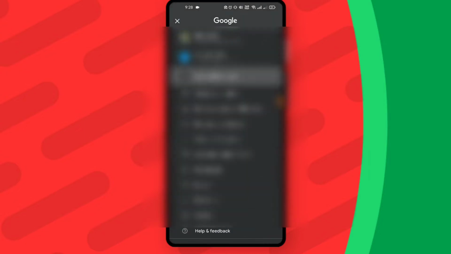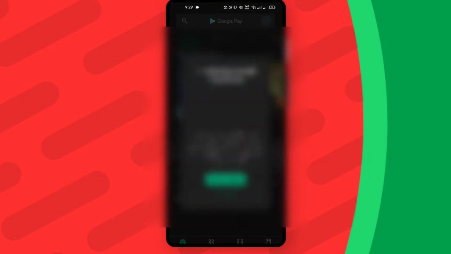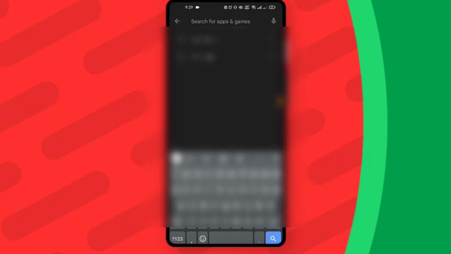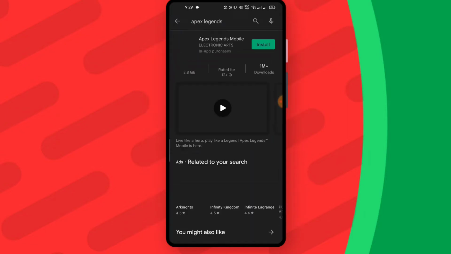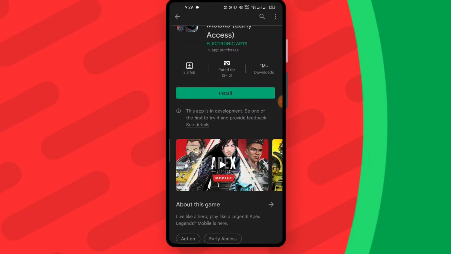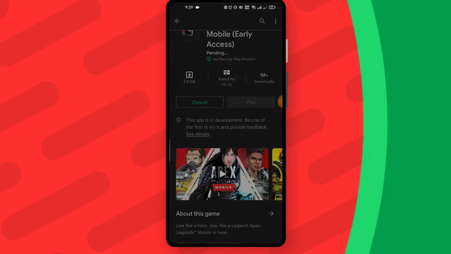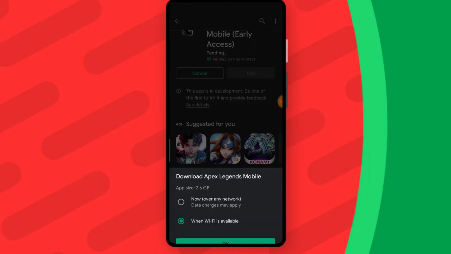Once you have created the Gmail account, you can log in to that account, and here you can search Apex Legends. Now just search it. Here you can see it's now available. You can install it. Just press on that. Here you will see two options. Now you can choose it. I will be choosing download now.